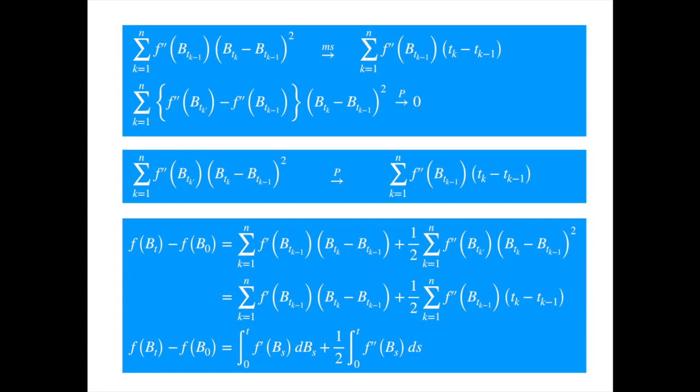In the next video, we are going to get some practice with this formula by applying it to calculate the differential of some elementary functions, such as power, exponential, and logarithm functions. In the next but one video, we are going to use the two-dimensional version of this formula to derive rules of differentiation for the sum, product, and quotient of two stochastic processes.